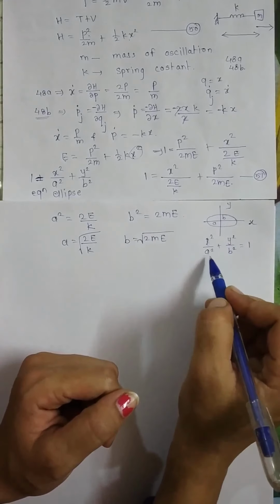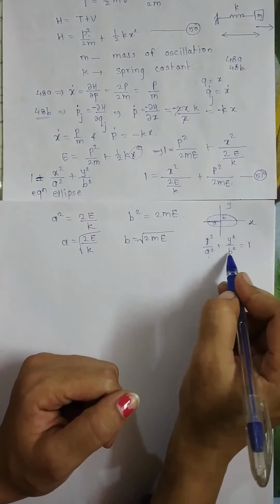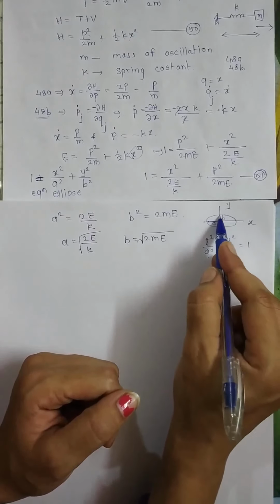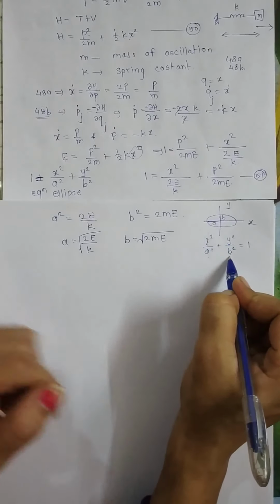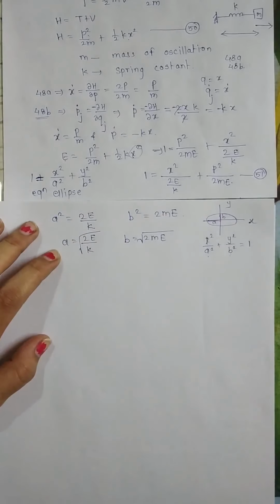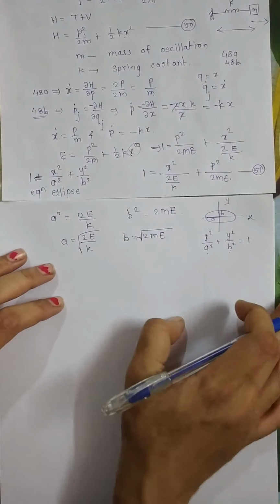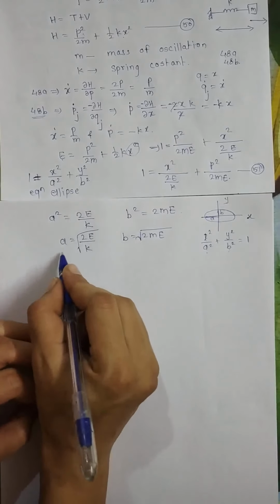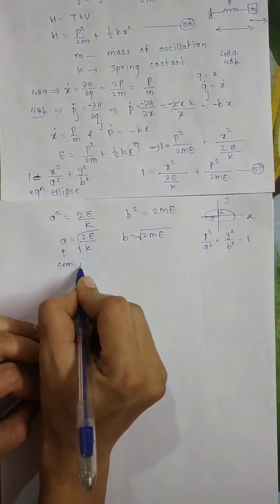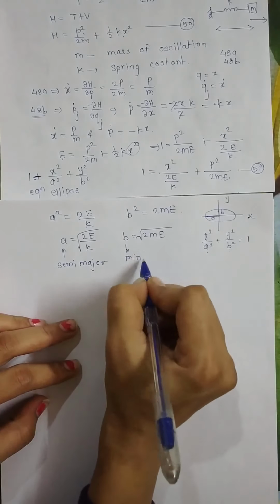So the term which is divided to x is a, that is the semi-major axis, which is this axis, and the term which is divided to y is the semi-minor axis, which is over here given by b. So make this correction. We can take it the way they have taken in the book, no problem, but I think this is the proper, correct way, so we will follow this way according to mathematics. So this is a, the semi-major axis, and b, the semi-minor axis.